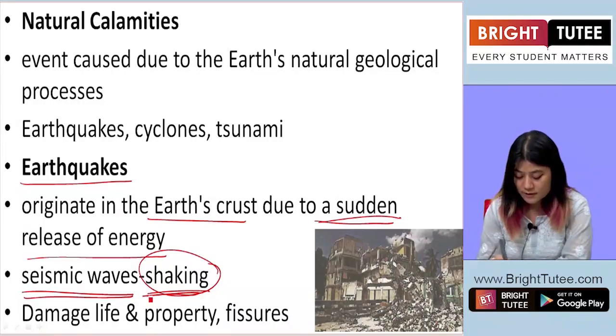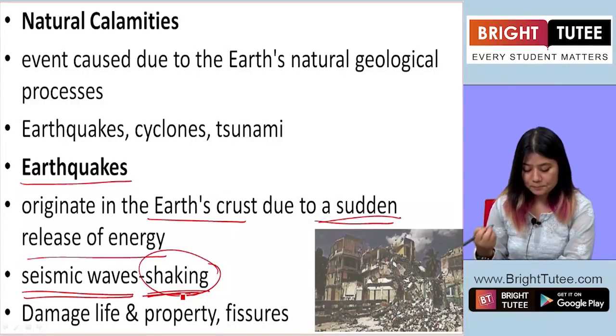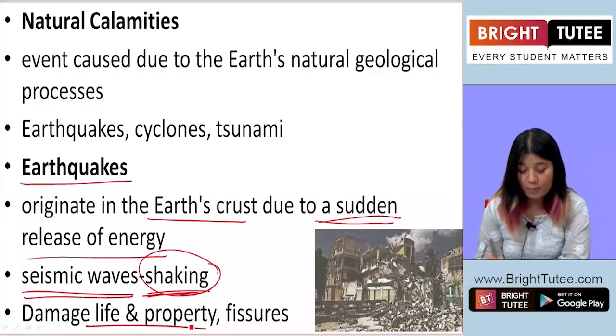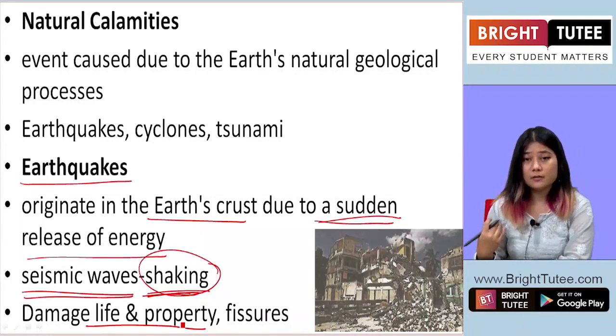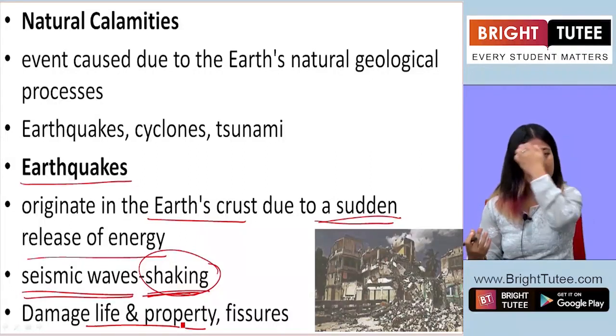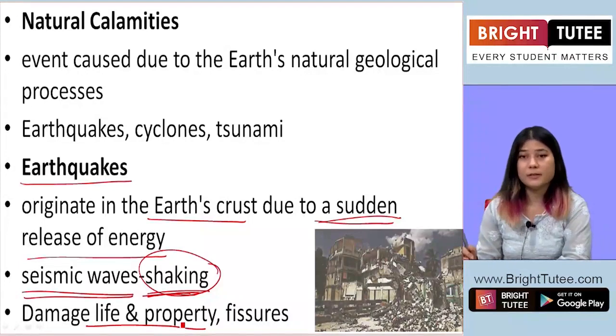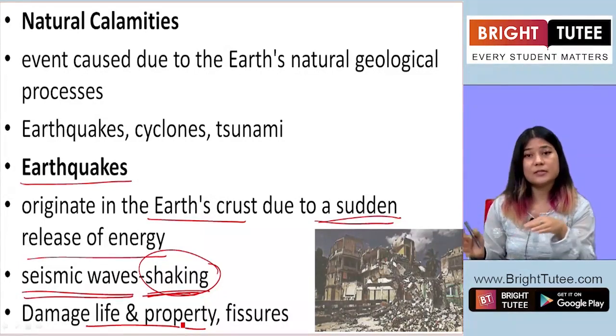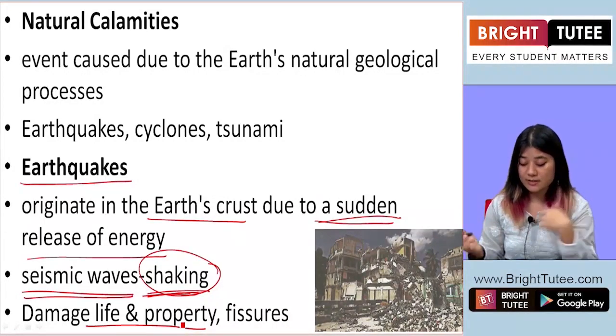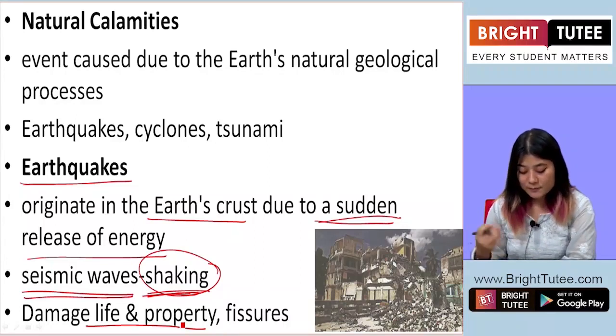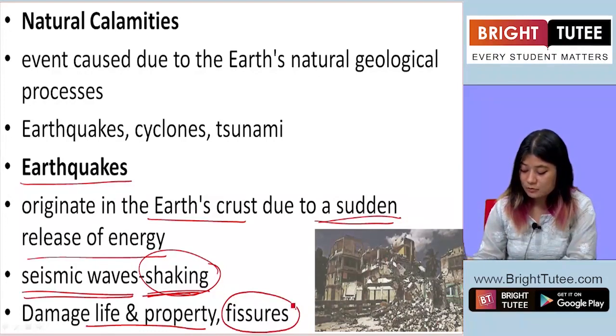Now, because of such shakings and earthquakes, of course, it leads to damage of life and property. Lots of people lose their lives being buried under the rubble, under the buildings which collapse, houses that collapse. Now, apart from damage of life and property, earthquakes also lead to fissures.